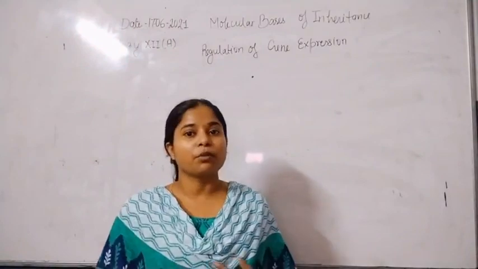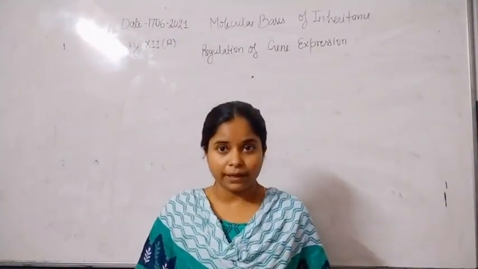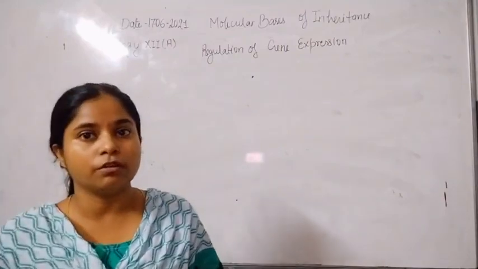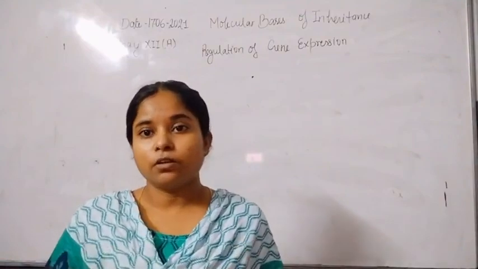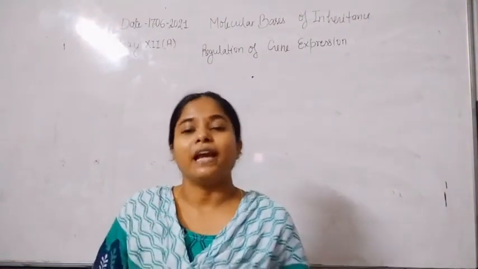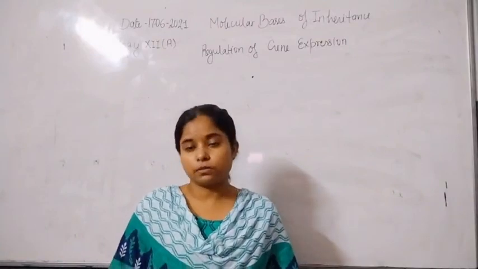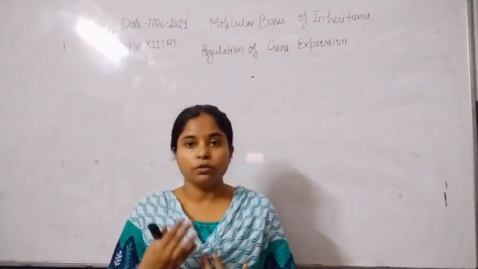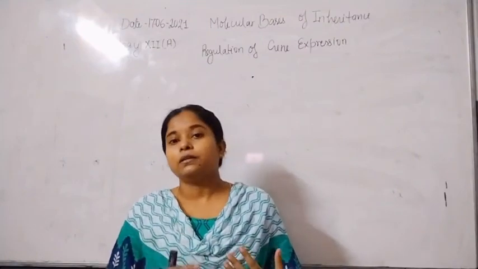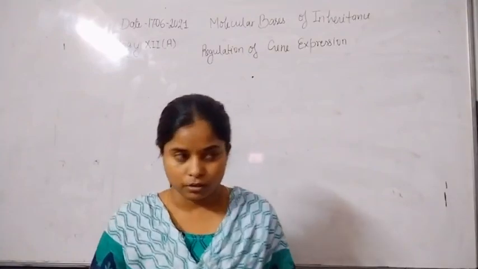In this class, I am going to start with another important topic of the chapter Molecular Basis of Inheritance, and the topic is regulation of gene expression. How does the expression of a gene take place in any organism? There are different levels: the transcriptional level, then the processing level, transport of mRNA, and the fourth and last level is translation.